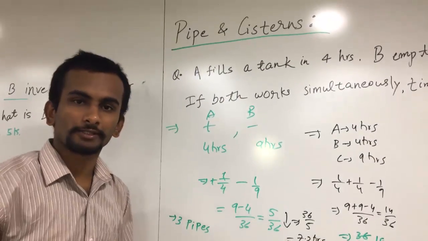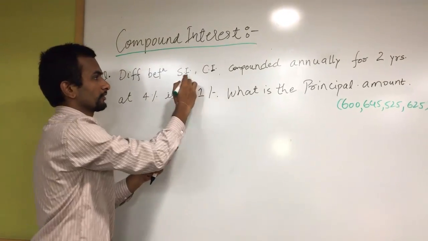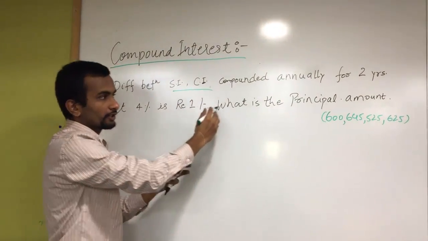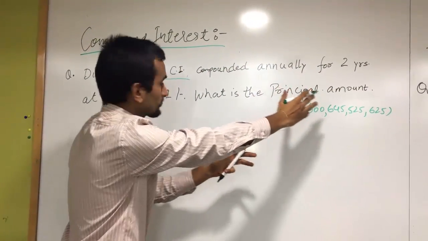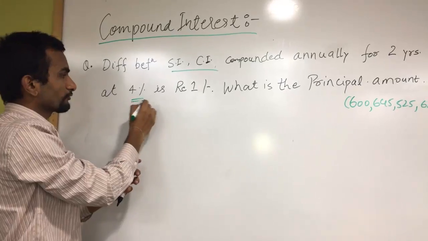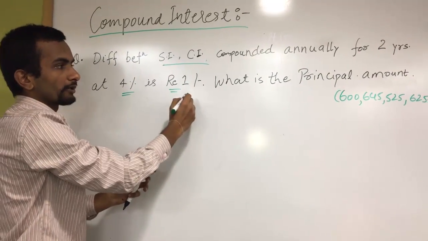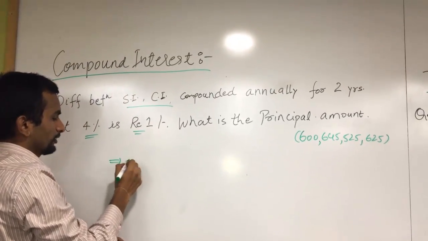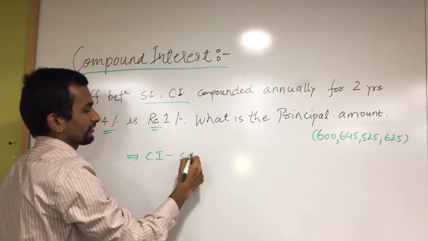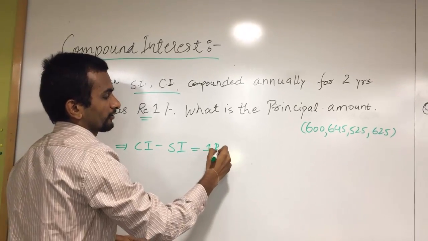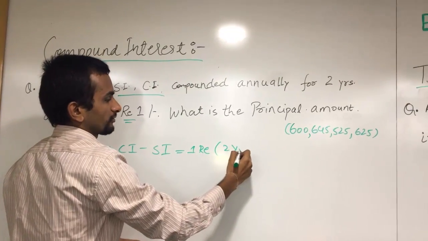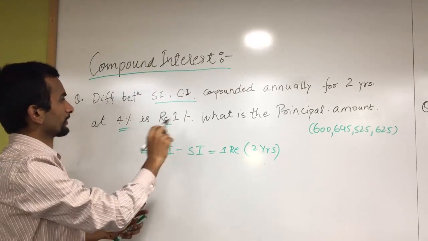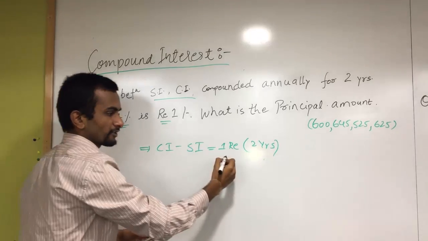So this is about pipes and cisterns. We are going to deal with compound interest. The question is like this: the difference between simple interest and compound interest, compounded annually for 2 years, at the rate of interest 4%, is ₹1. He is asking to find the principal amount. So CI minus SI gave 1 rupee for 2 years. If you closely check the options, interest is 4% here.